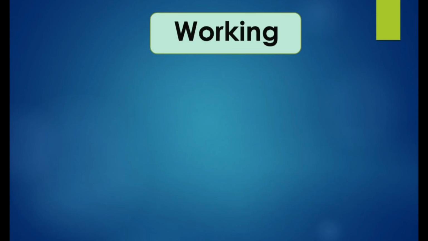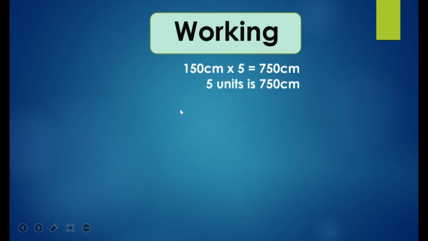After planning, now move to the working part. As we know from the question, 150 centimeter is the average height of 5 students. When you multiply by 5, because we are talking about 5 students, we get 750 centimeter. So 5 units is 750 centimeter.